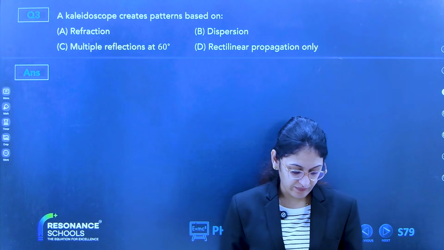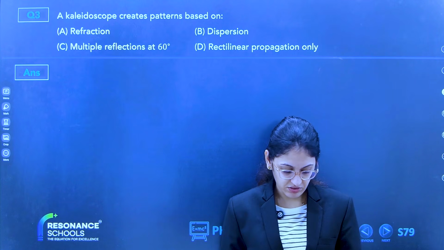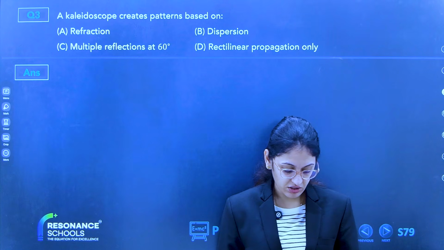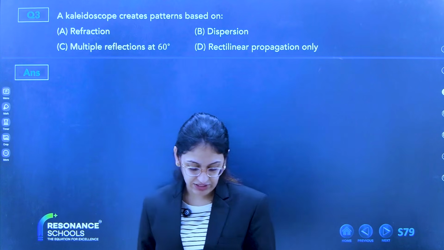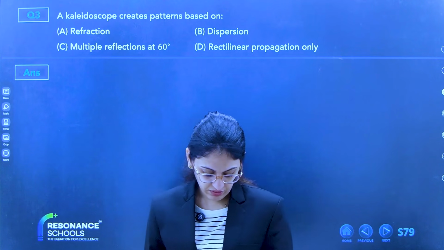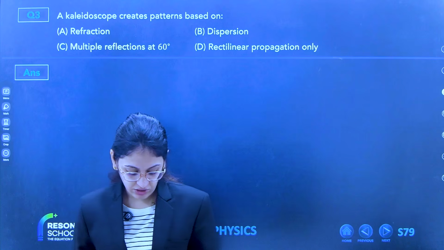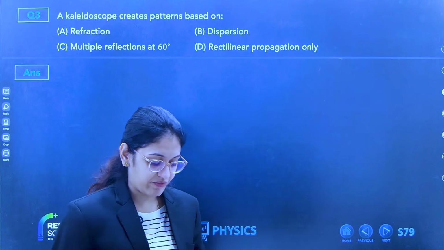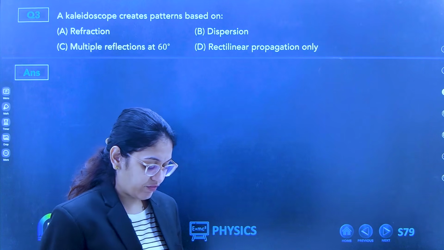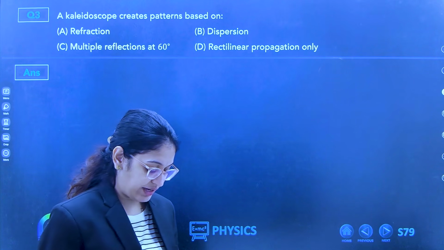Multiple patterns are formed. What is the reason? Reflection? Single reflection? No, not the single reflection. No, 45 degrees wrong. Multiple reflections. Correct, multiple reflections.